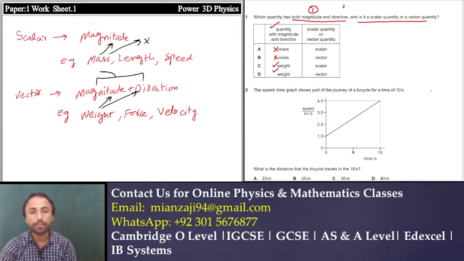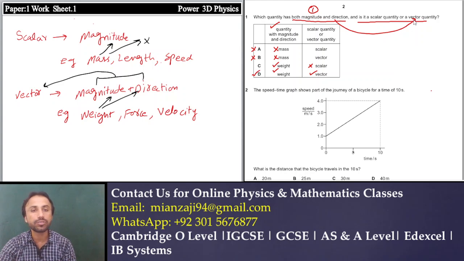A quantity having both magnitude and direction is a vector quantity. So this is not a scalar quantity, this is a vector quantity. So option D is correct. Options A and B are eliminated at the start, leaving options C and D. Option C is eliminated because it does not satisfy the second condition.